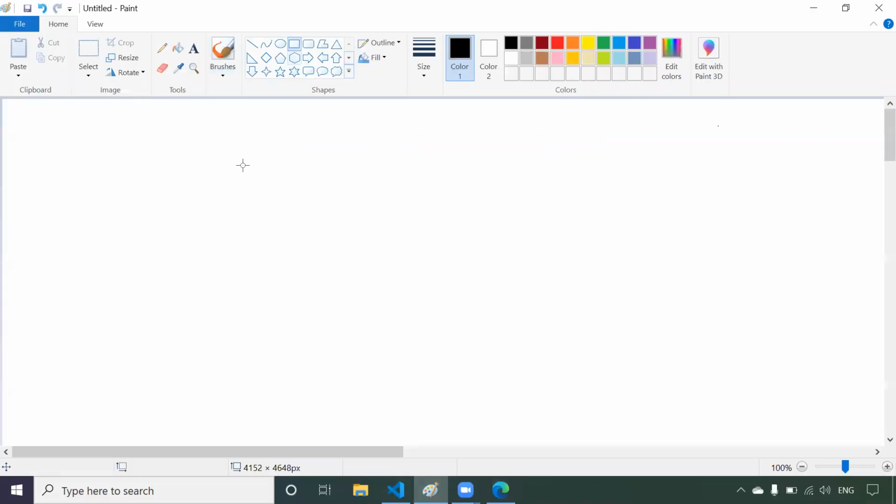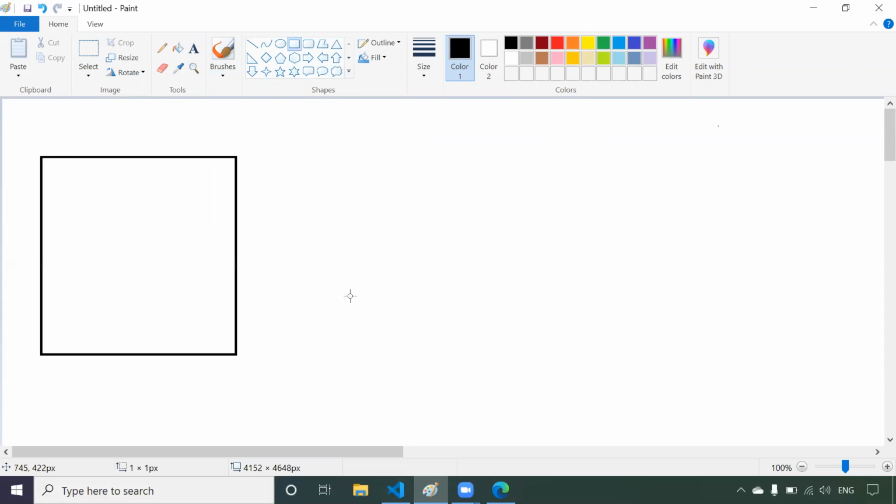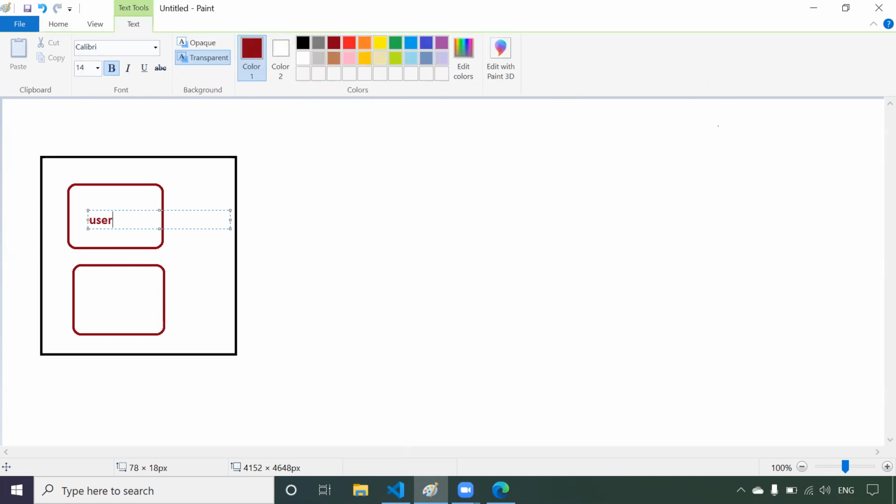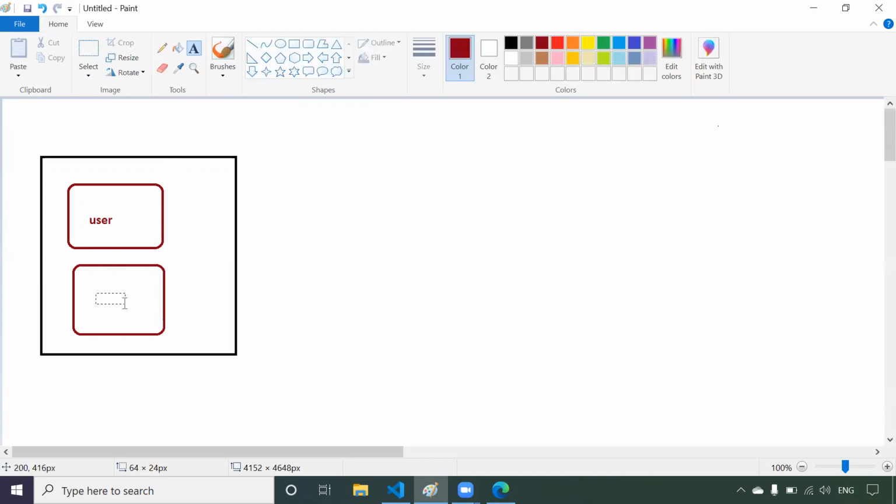I have one React application and I have two components here. The first component is your user component, and next we will have the post component. The user component is used to display the details of the user, which is in our Redux store. The post component is used to display the details of posts, which are in the Redux store. This is the user component and this is our post component.